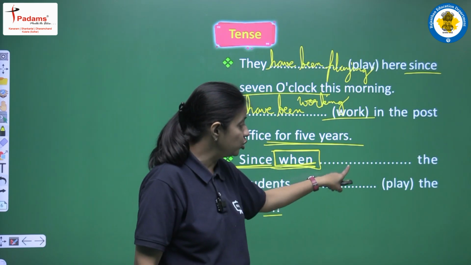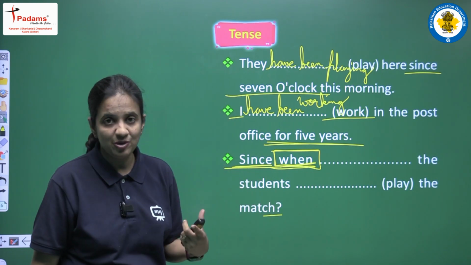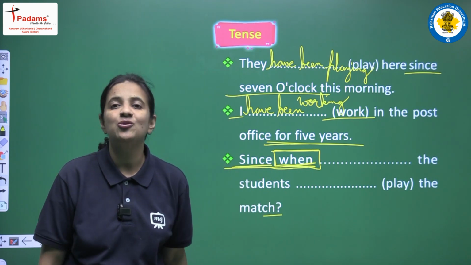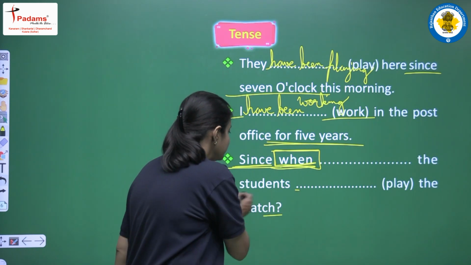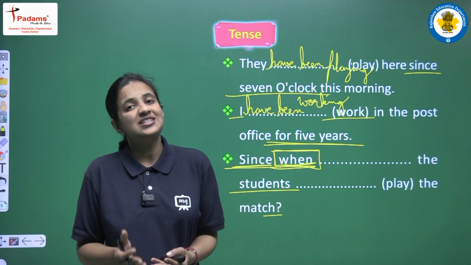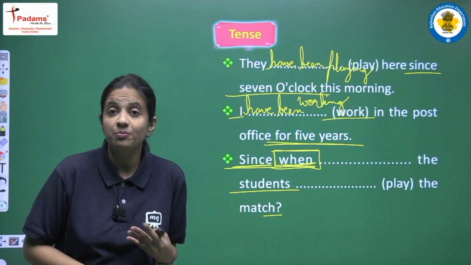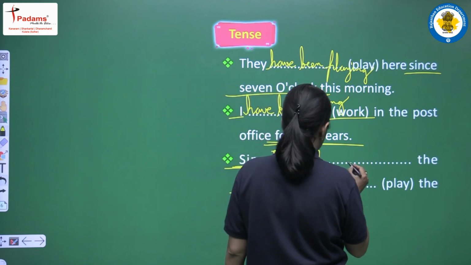Now we are having two blanks. Why? Because in the first blank we have to use helping verb and in the second blank we have to use main verb. So first of all, let's see. We are having the students, again plural subject. So for plural subjects we have to use have been. Clear? So in the first blank we will write since when